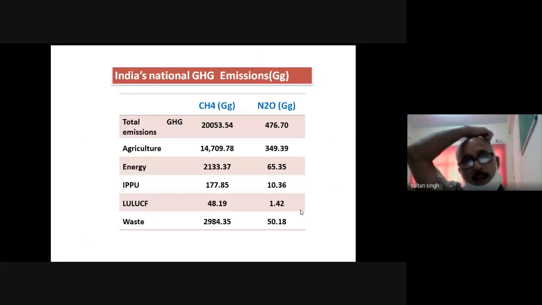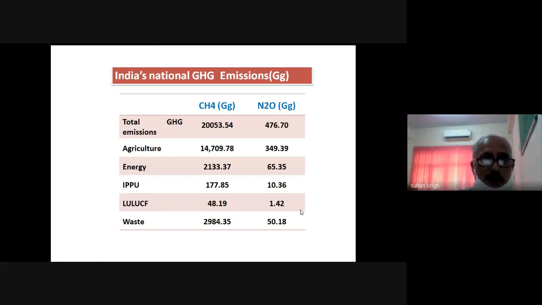So this is the total. What is the contribution of these different sectors to methane and nitrous oxide in particular? Because we are mainly concerned with nitrous oxide and methane. Again, you see total 20 teragram, and agriculture contribution 14%.